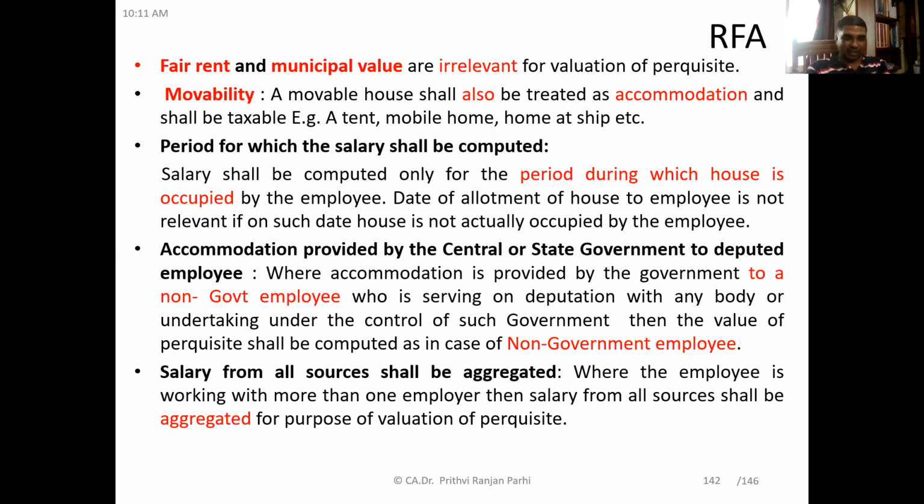It depends upon whether the house is owned by the employee. It depends upon the population. Or when the house is at rent, it also depends upon the salary and rent payable. Okay.